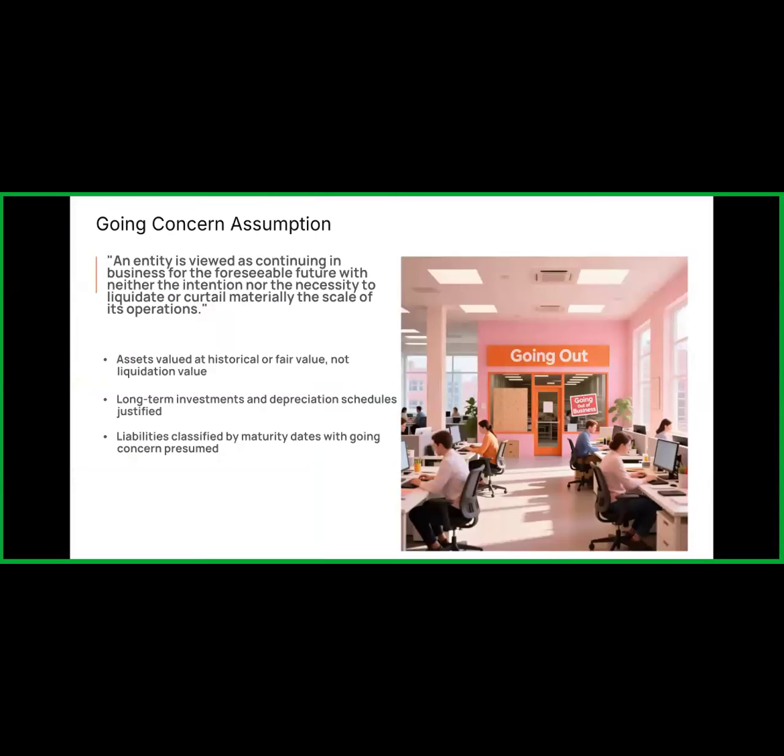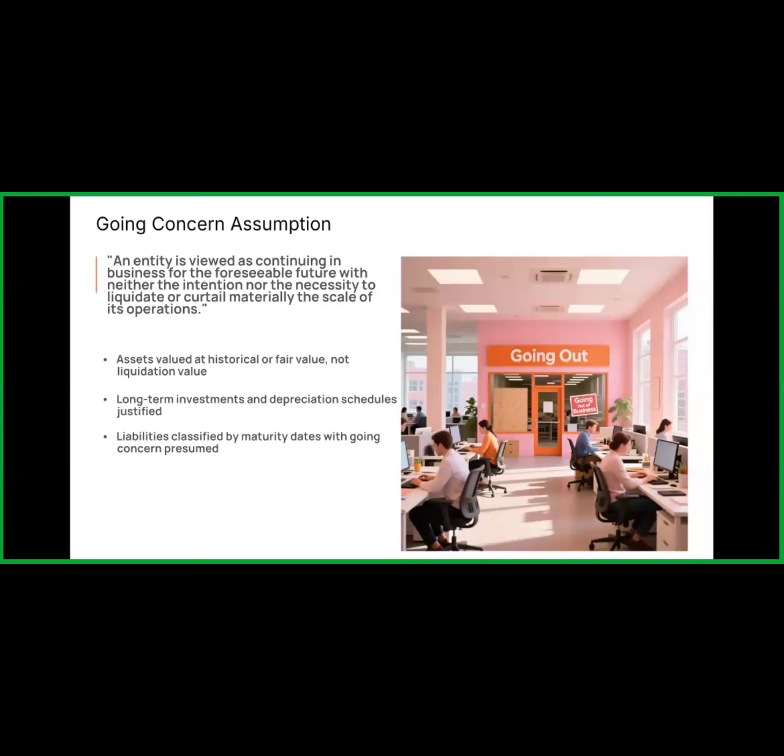Going concern is a concept in accounting that tells us that the business will continue over a period of time. That means going concern tells us business is an ongoing activity.